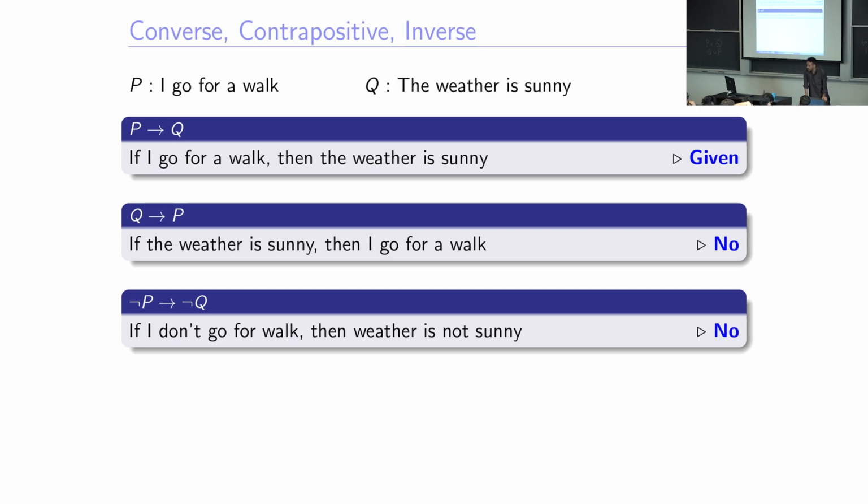What would be the inverse of it? So it's not the same statement as what's given, right? What would be the inverse of it? If I don't go for a walk, then it must be raining, right? Or it must be not sunny, or cloudy or whatever, right? It must be the weather is not sunny. That's not true. Is that true? Is that what I said?